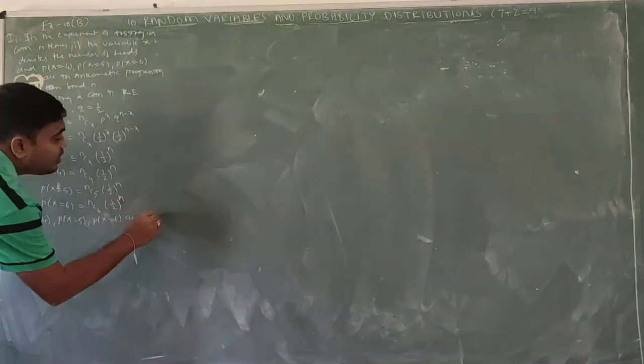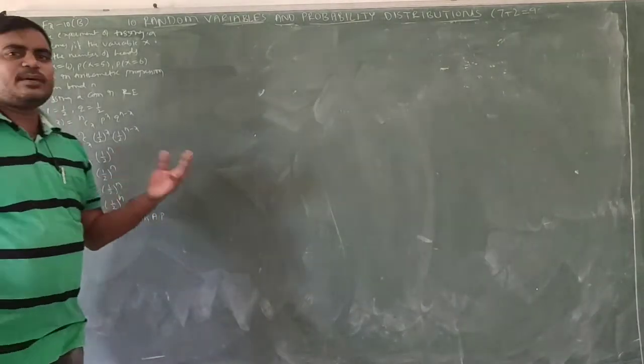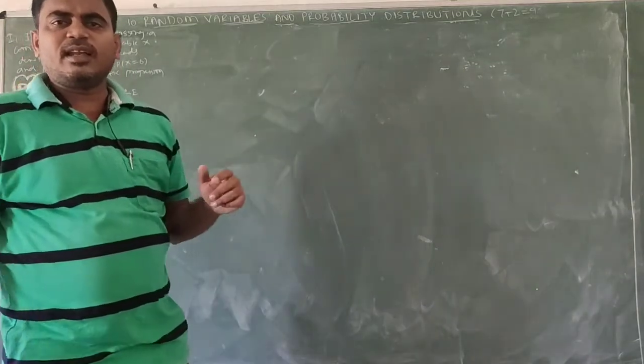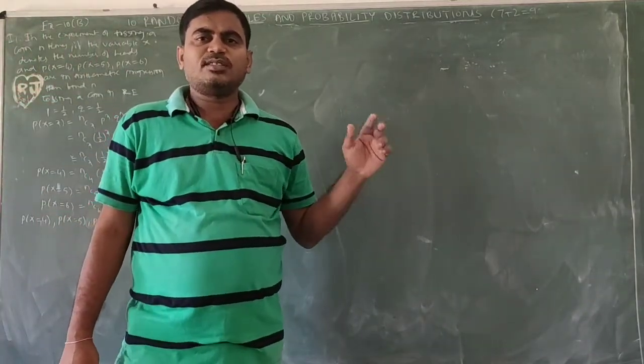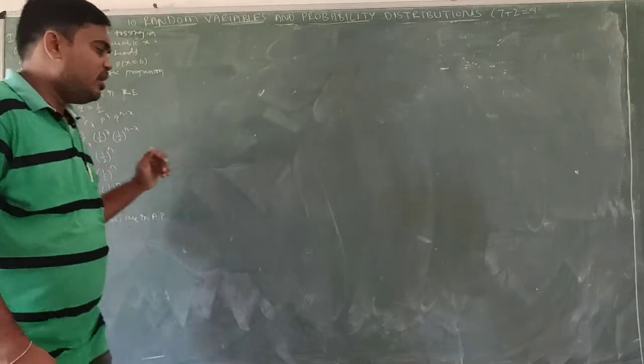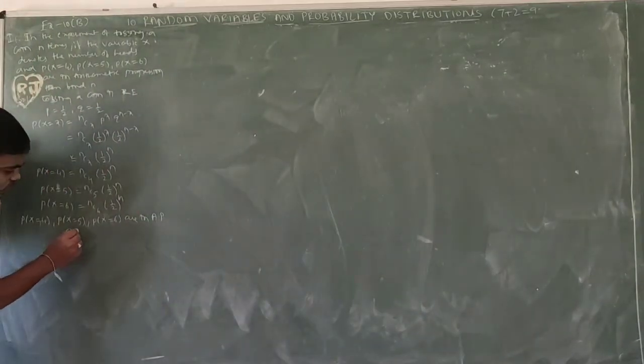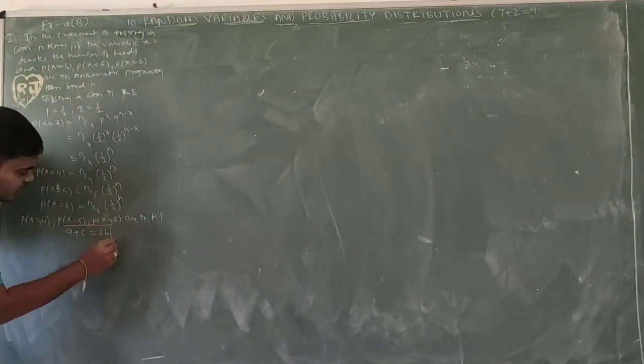If three terms a, b, c are in AP, the sum of first and last is twice the middle. So a plus c equals 2b. This is the formula.